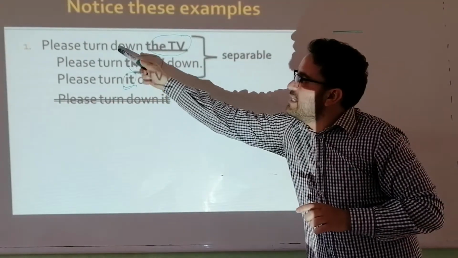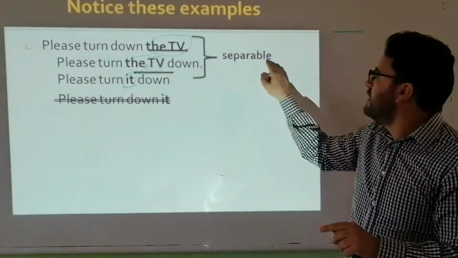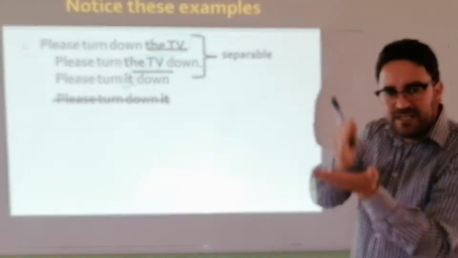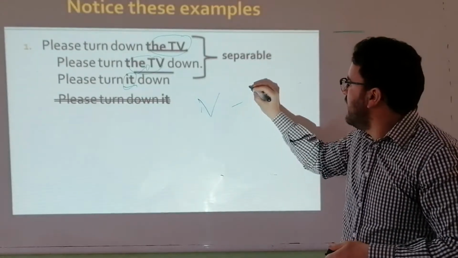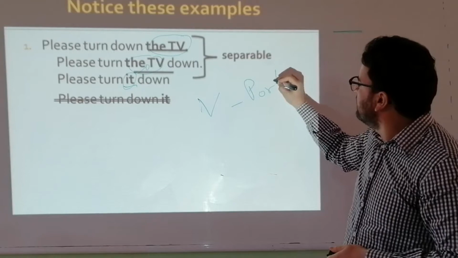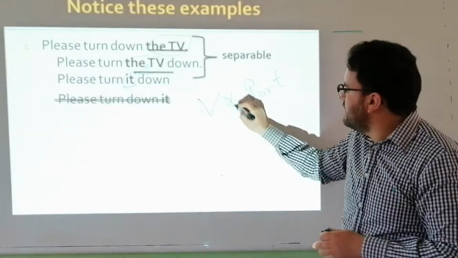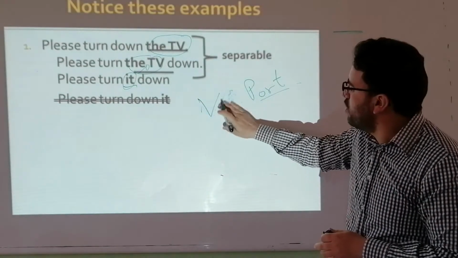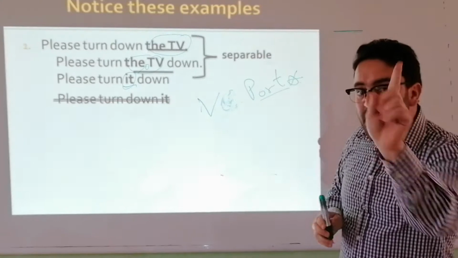So this verb here, turn down, we say that it is separable. We can separate between the verb and the particle. So we can have turn the TV down or turn down the TV. But please pay attention.